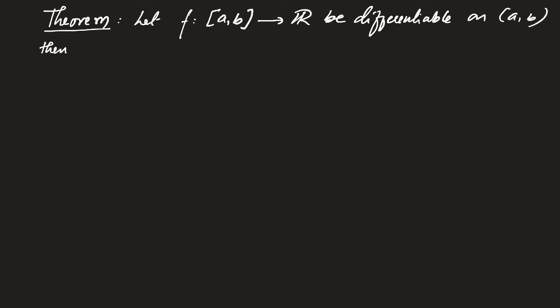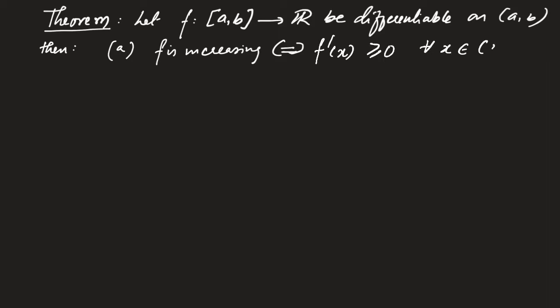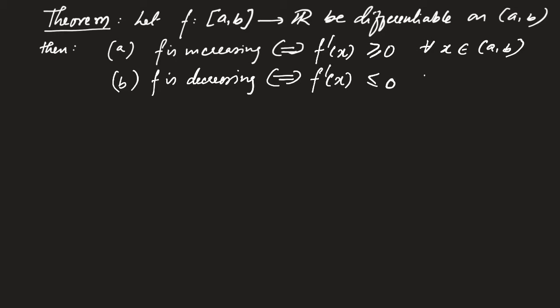Then f is increasing if and only if f'(x) is greater than or equal to 0 for all x in (a, b). Similarly, f is decreasing if and only if f'(x) is less than or equal to 0 for all x in (a, b).